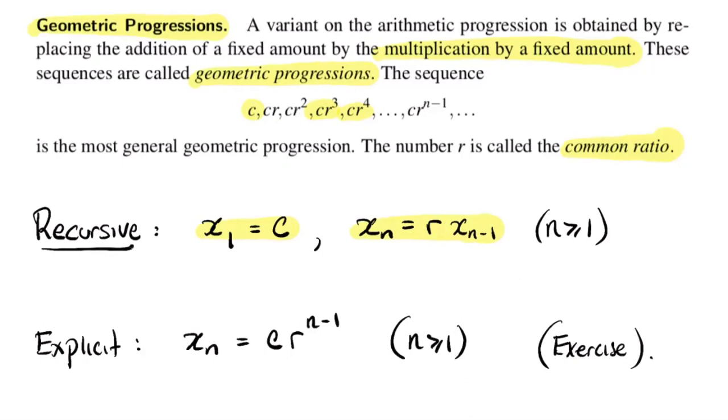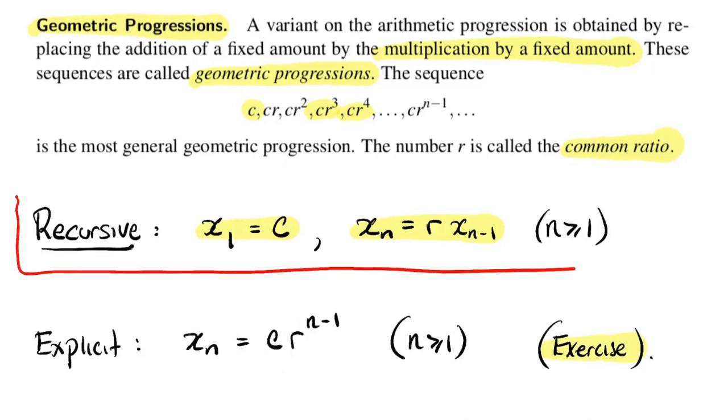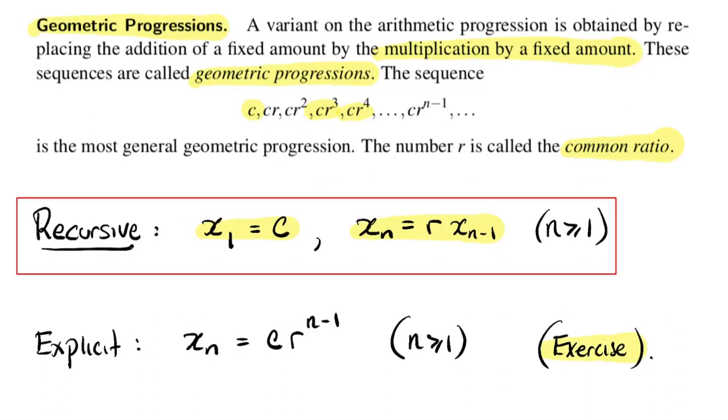I'm going to leave it as informal, I think. I don't think it's actually going to show up in your Turnitin homework, but I hope you'll stop the video and maybe do it right now. It's fresh in your mind. You can prove, using this recursive formula, and it's going to get its own shiny red box right now, that the explicit version of that geometric sequence is just C times R to the n minus 1, and that's valid for any n greater than or equal to 1. So I'll leave that as an exercise. Use induction. Why not? It's a nice practice for you.